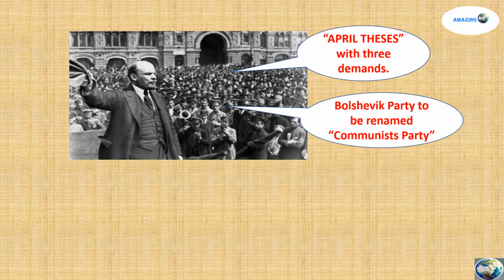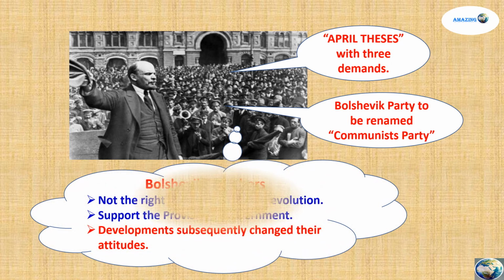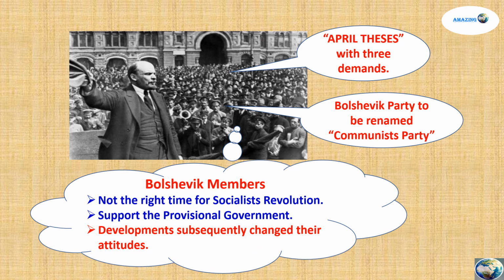Initially, the members of the Bolshevik Party did not want to rename the party, nor did they feel it was the right time for the socialist revolution in Russia, and wanted to continue their support for the provisional government. But as time passed, developments subsequently changed their attitudes, and soon we see that the Bolshevik members rallied around Vladimir Lenin.